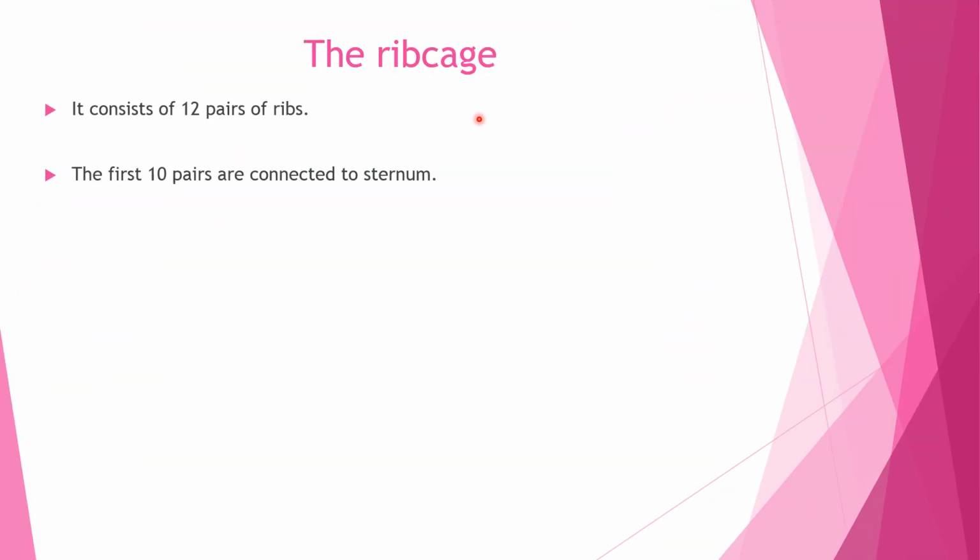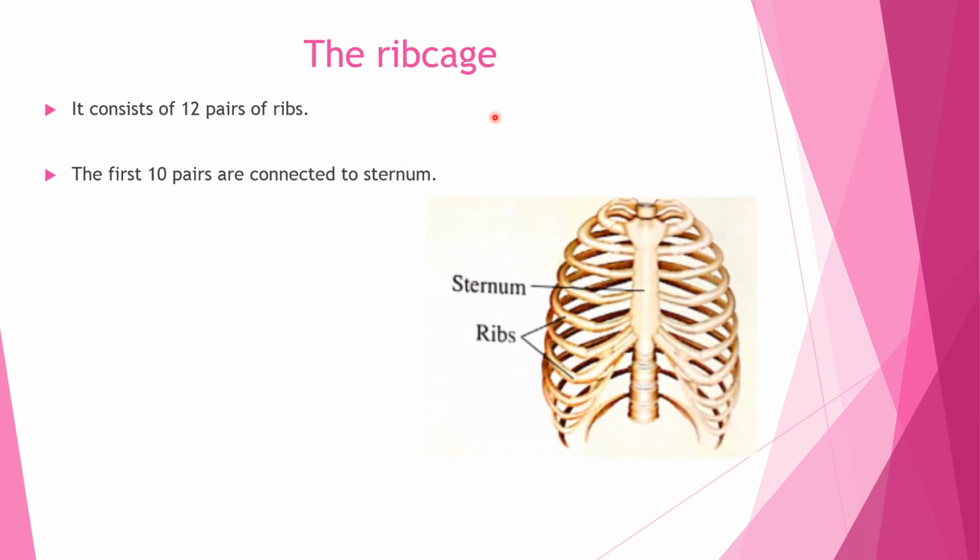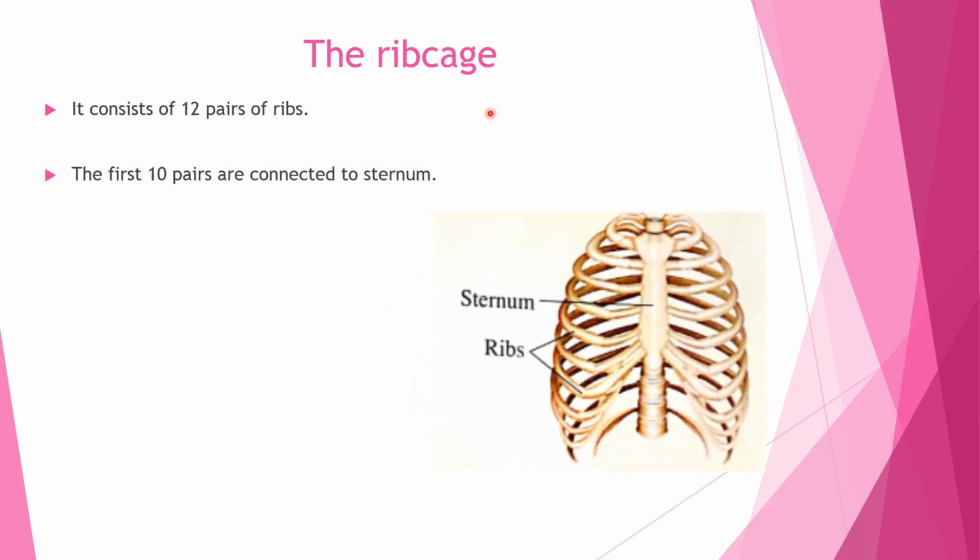The rib cage. The rib cage consists of 12 pairs of ribs or 24 ribs. As you see in this picture, the first 10 pairs of the ribs are connected with a bone which you call the sternum. Again, the first 10 pairs are connected with the sternum.